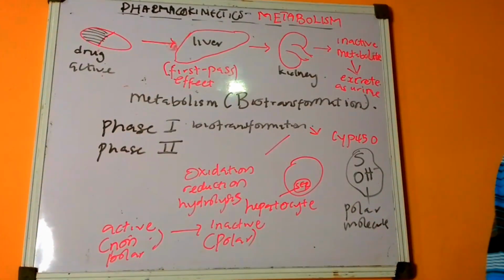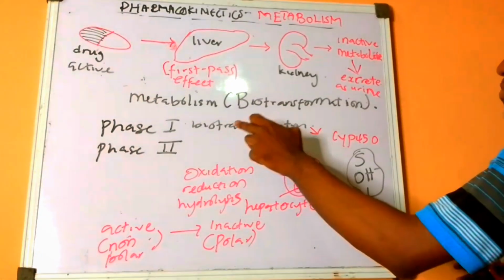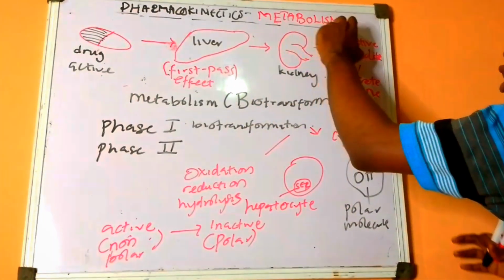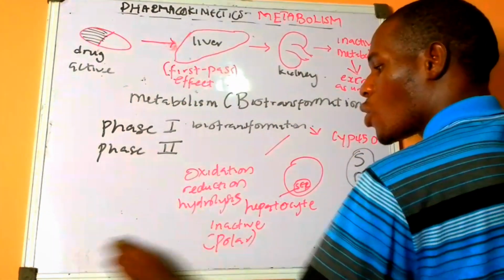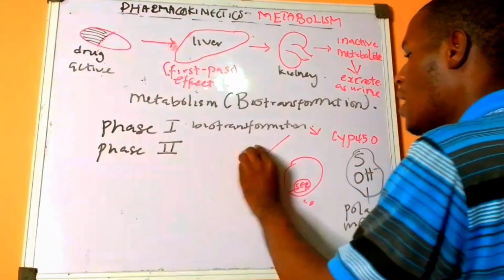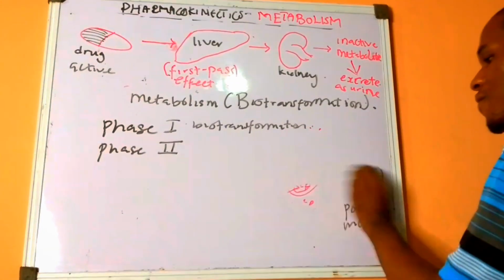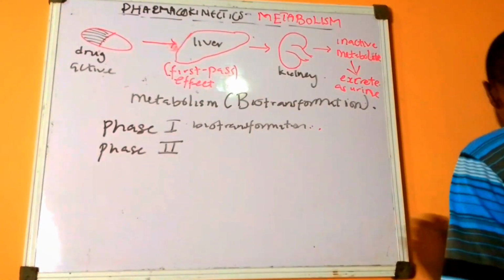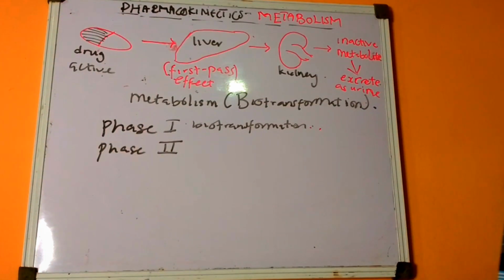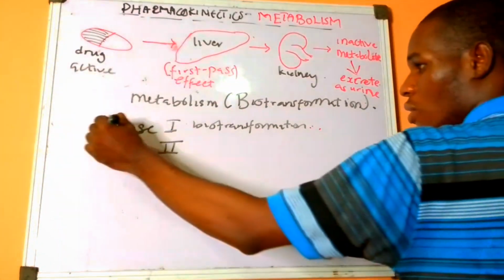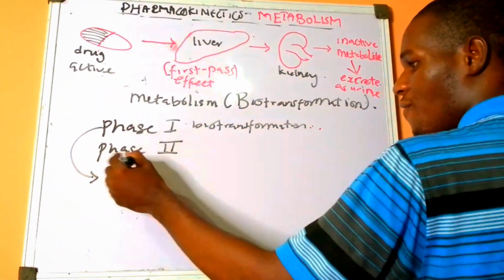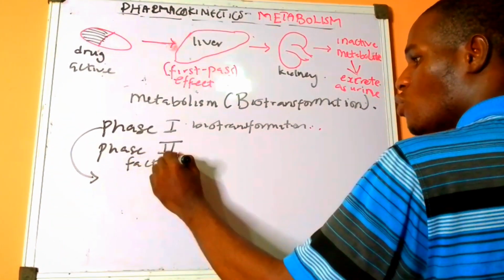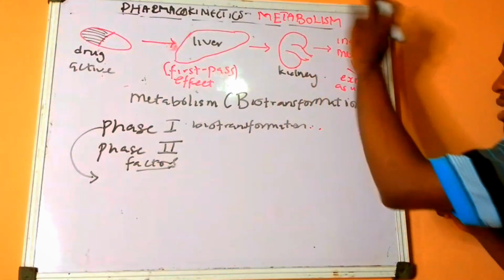And in phase one biotransformation, there are several factors that can affect this biotransformation process, affecting the overall metabolism of the drug. We have what we call genetic polymorphism, and we have what we call CYP450 inducers and inhibitors. So the first one, I said there are factors that affect phase one metabolism or affect metabolism as a whole.